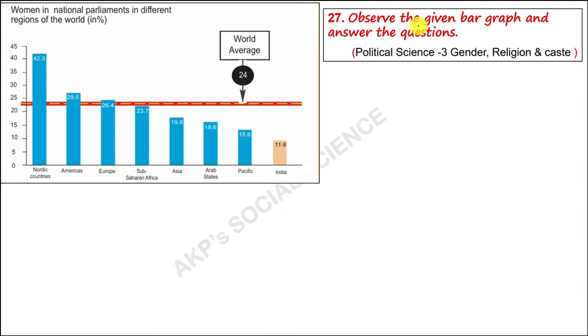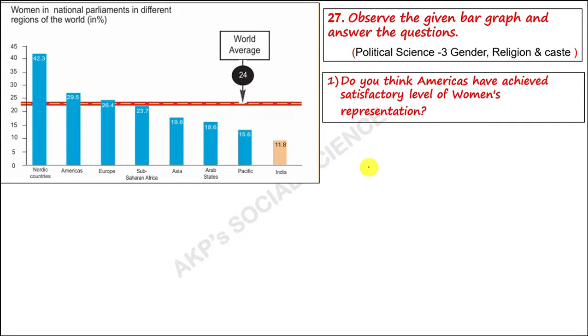Next question. Observe the given bar graph and answer the question. This is a bar graph of women in national parliament in different regions of the world. It is given in percentage. The world average is 24, whereas different countries are given here. Now we look at question 1.